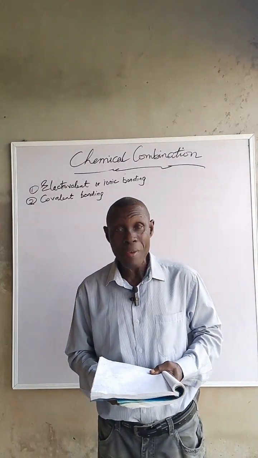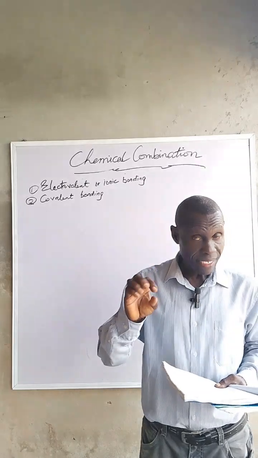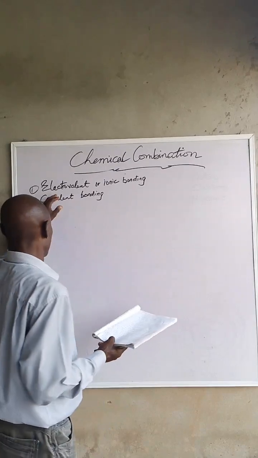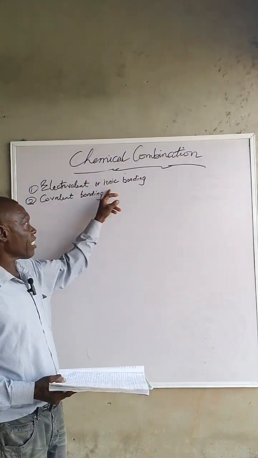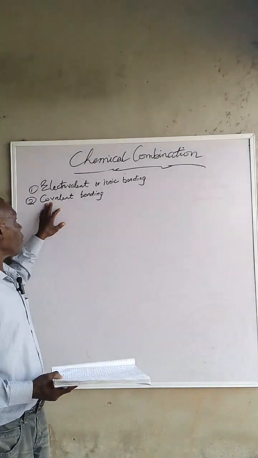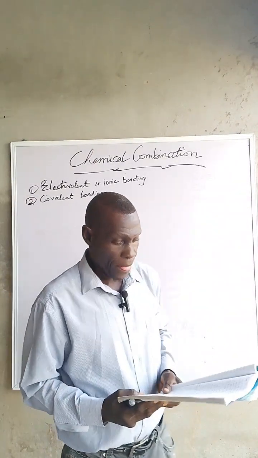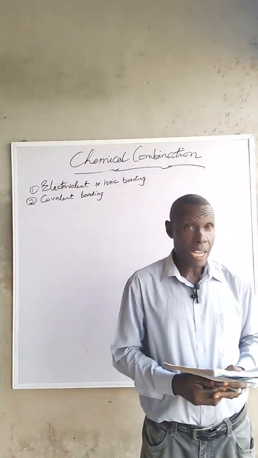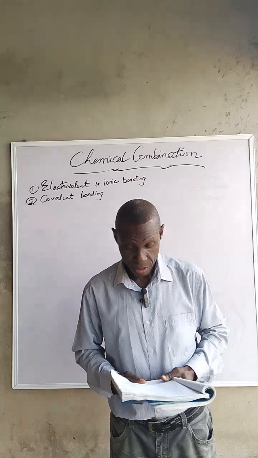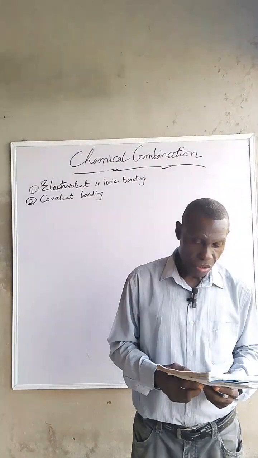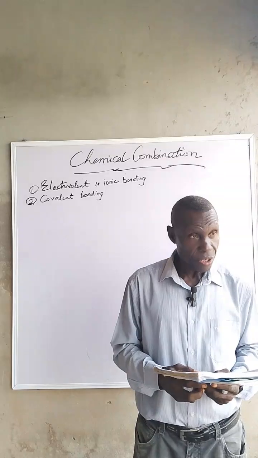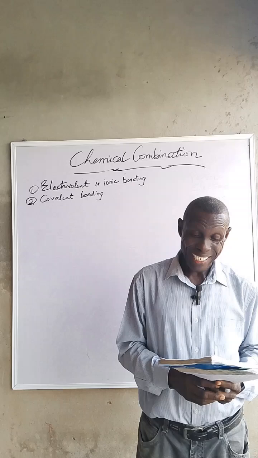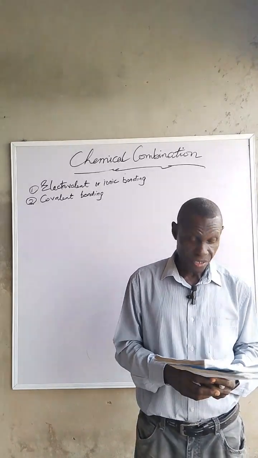Now, there are two main types of chemical combination. One, electrovalent combination, or we call it ionic bonding. Two, covalent bonding. There are also other chemical combination types. These include the coordinate bonding or dative bonding. We have the hydrogen bonding, we have metallic bonding, and we have the van der Waals forces.